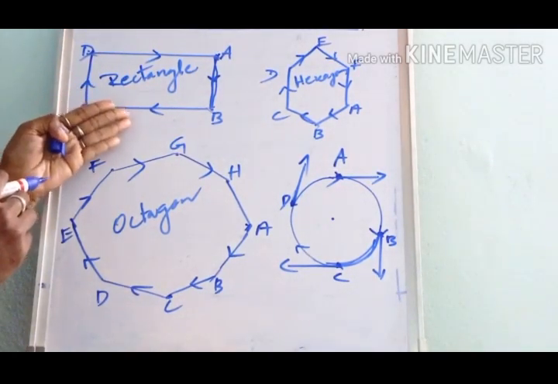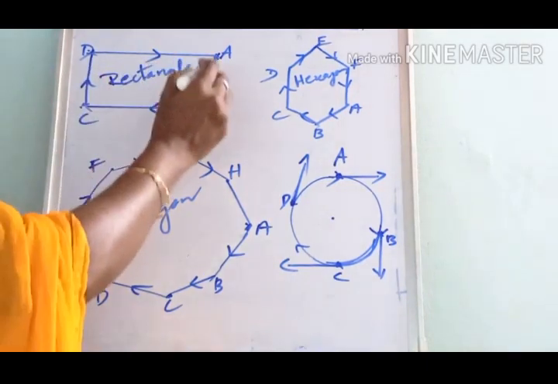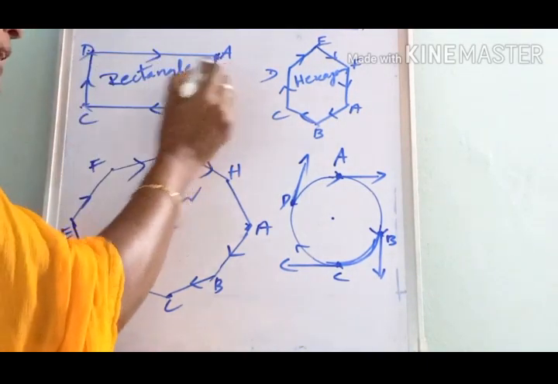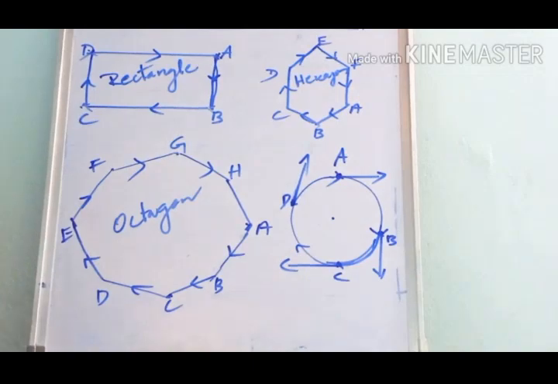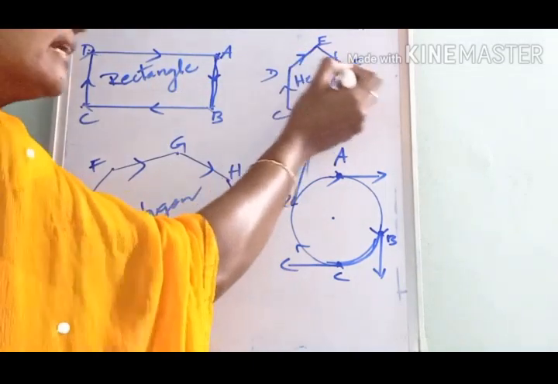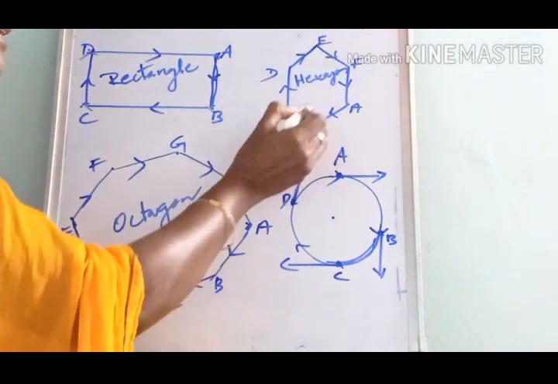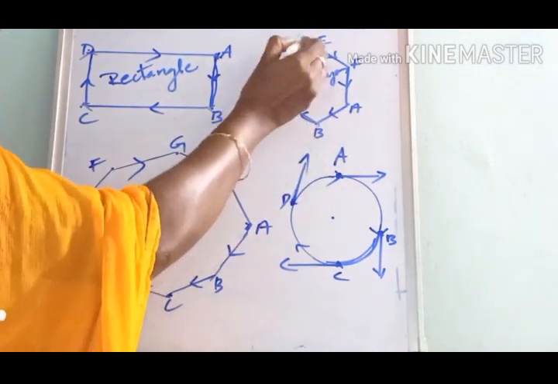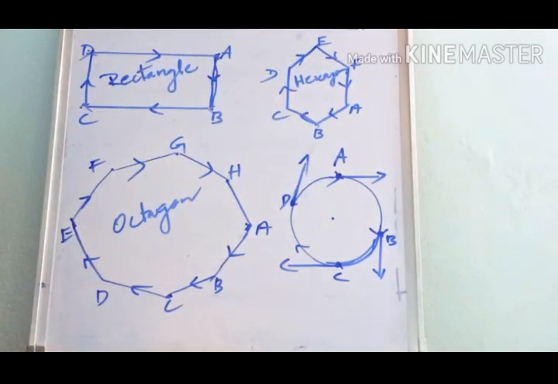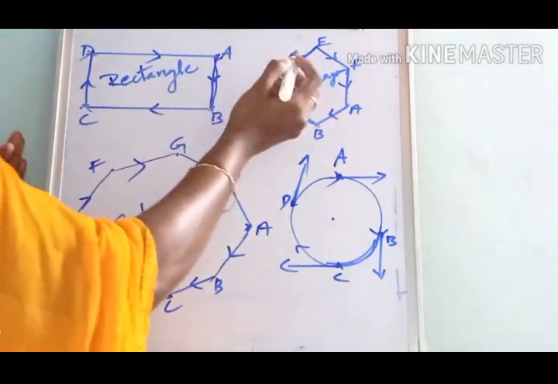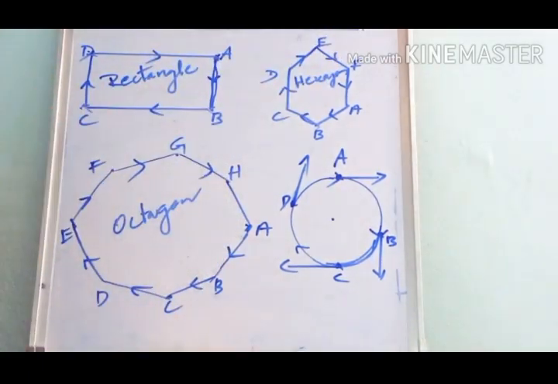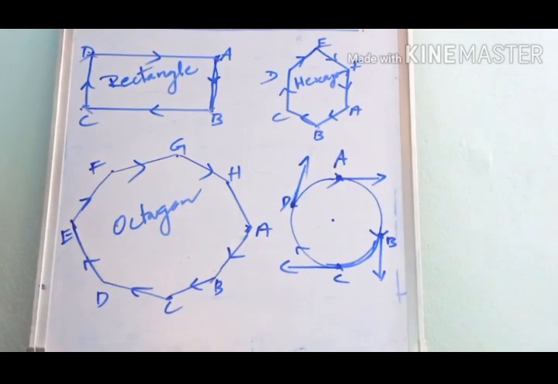This is the case of the motion of an athlete around a rectangular path. When we consider a hexagonal path, the hexagon A, B, C, D, E, F, you know how many corners are there in a hexagon? I think you know, 6 corners.